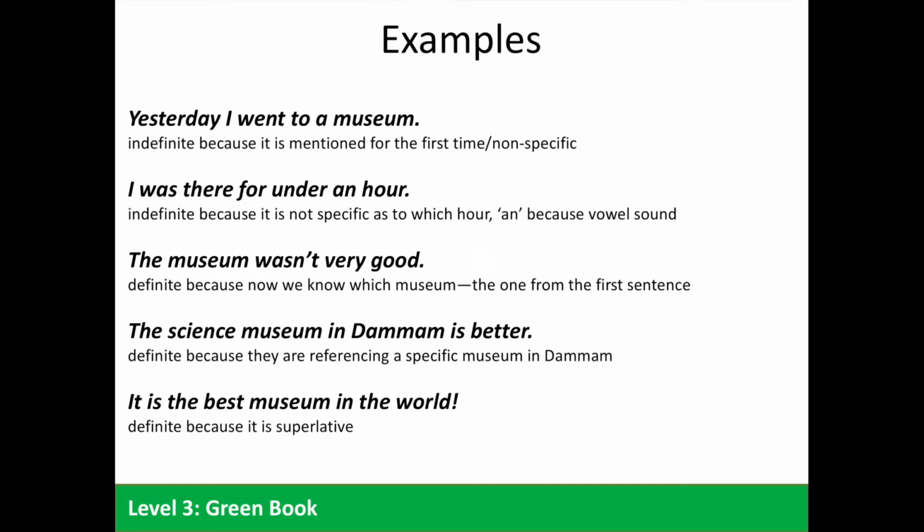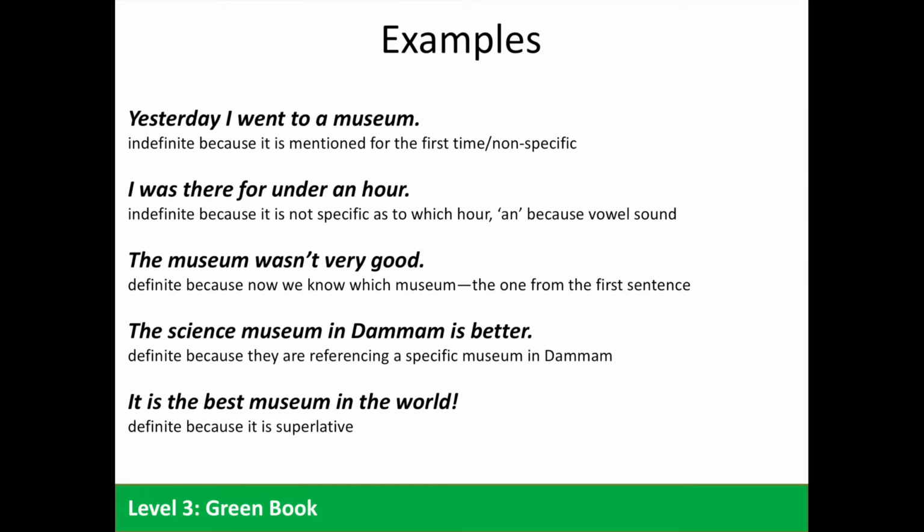A few more examples. Yesterday I went to a museum. We say "a museum" using the indefinite article because it's mentioned for the first time. It's not a specific museum. I was there for an hour. Again, we have the indefinite article because it's not specific as to which hour. And we use "an" because we have the vowel sound. The museum wasn't very bad. Here we have the definite article because now we know which museum, the one from the first sentence.